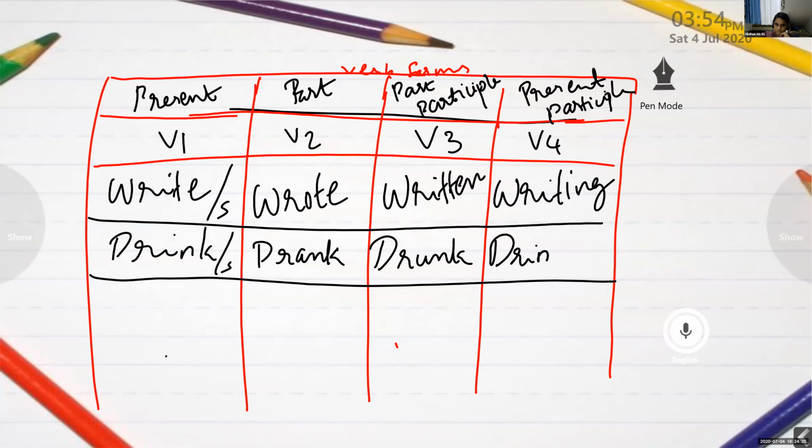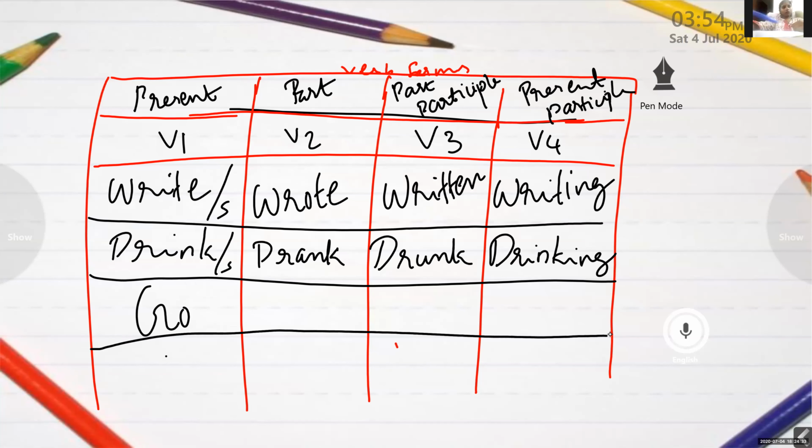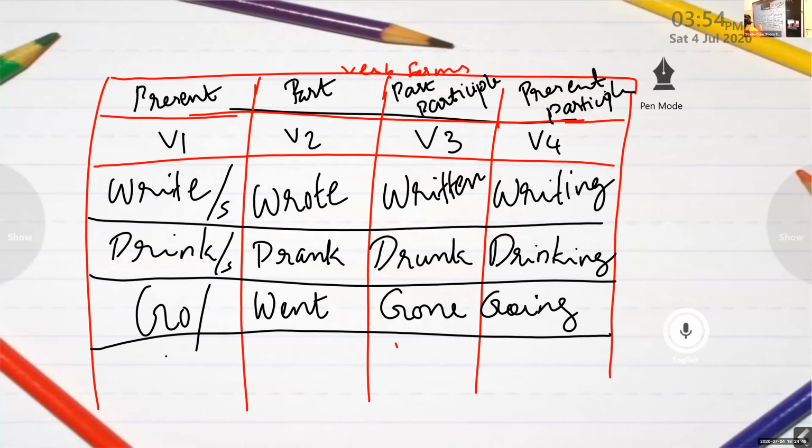And if it is go, what is the past form? Went. What is the past participle form? Gone. What is the present participle form? Going. Go or goes is the present form.